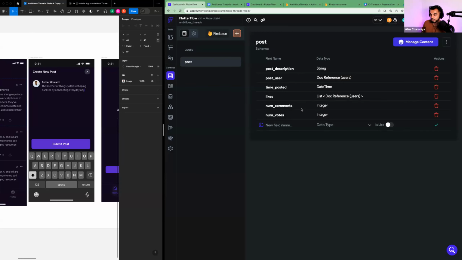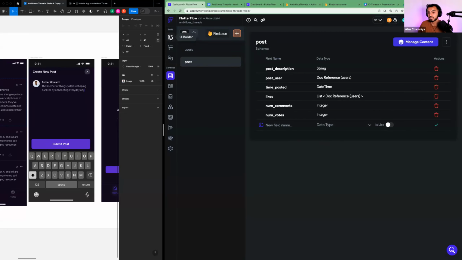We'll keep the likes, comments, and num votes for fun. We're not going to implement that, but we'll keep them. Okay. So now we just got a post database structure without even having to know anything about database design. Absolutely game changing, right? So cool. Now we got a post database structure.